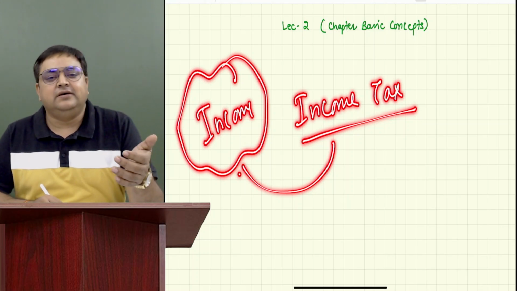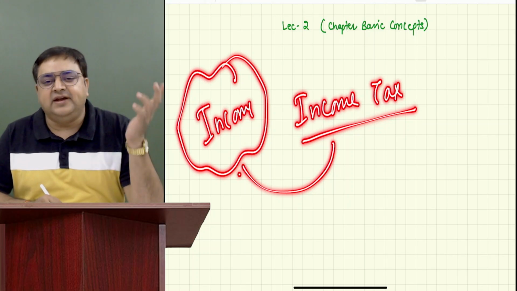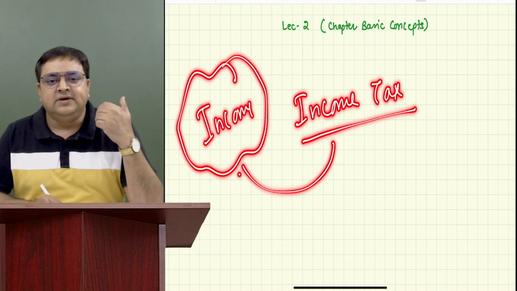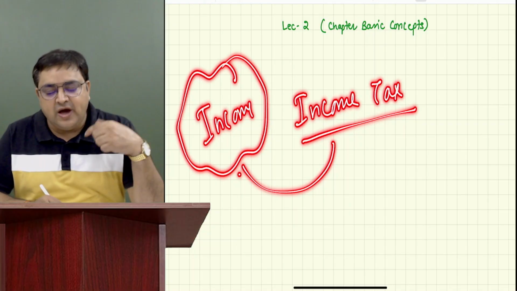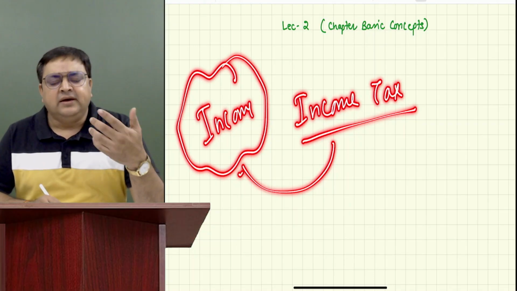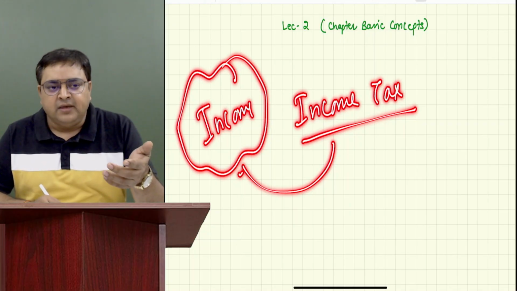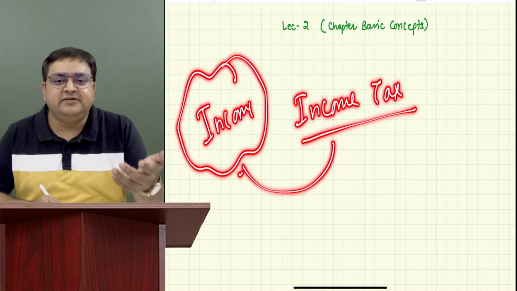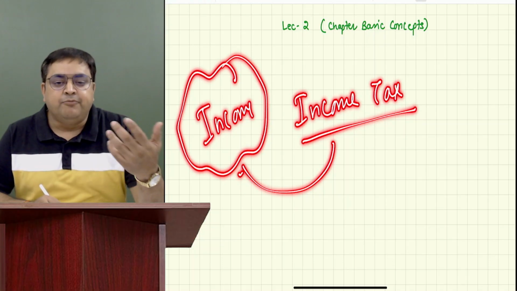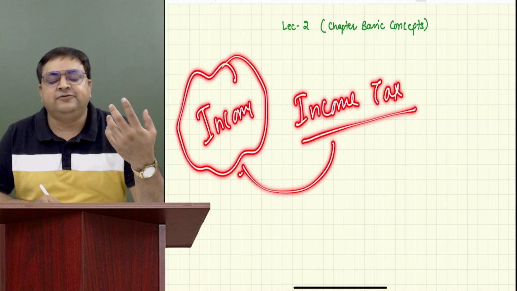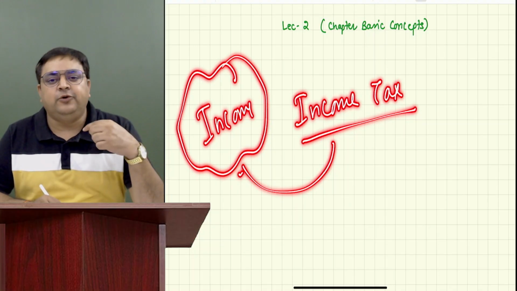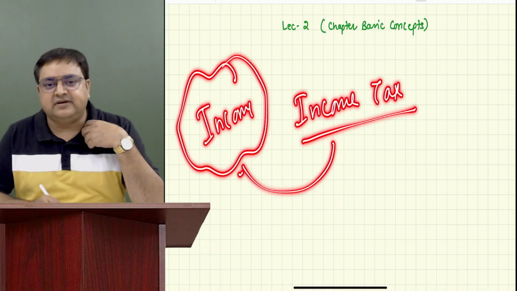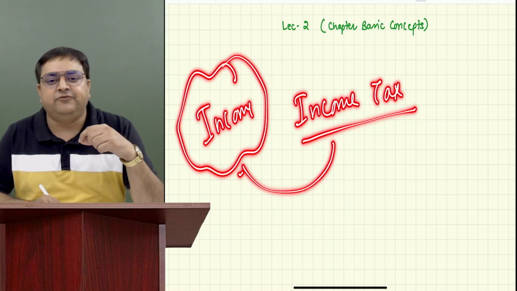Let's say any client comes to us. We are sitting in our office, and he will not tell you how much his income is. So you have to calculate his income. You will get some information from him. Let's say, for example, he's having a business. So you can ask for his profit and loss account, and you can ask for other documents also. Then you have to calculate the tax. As chartered accountants, we have to compute his income first.